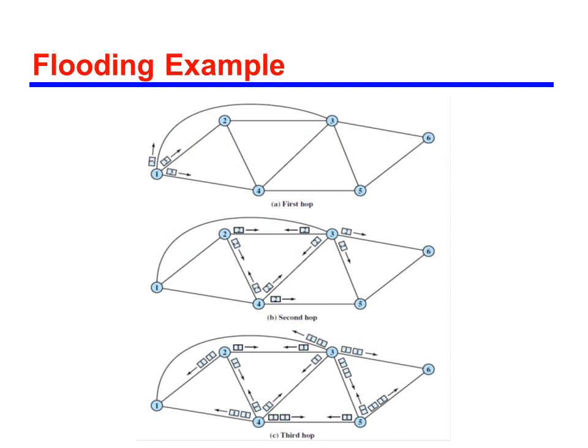Flooding example. Now we will discuss the flooding algorithm with this example. In this example, if node 1 wants to send data to node 6, then it sends a copy to node 2, node 3 and node 4. Then node 2 will send a copy to node 3 and node 4. Node 4 will send a copy to nodes 2, 3, 5. And this chain goes on. Eventually, a number of copies of the packet will arrive at node 6. It takes the first copy and discards the remaining.